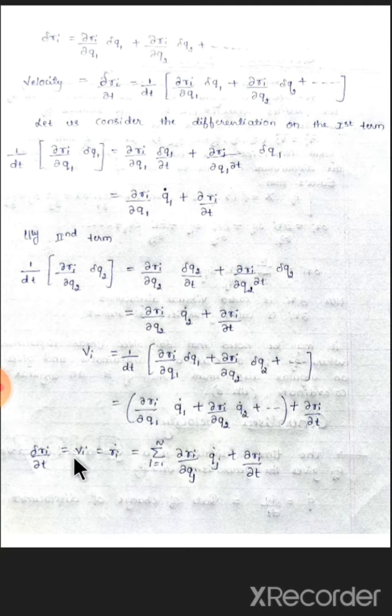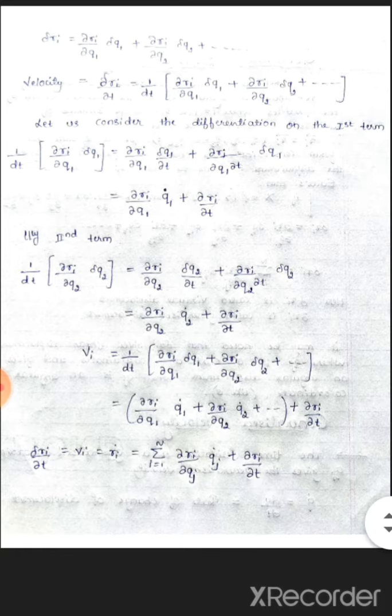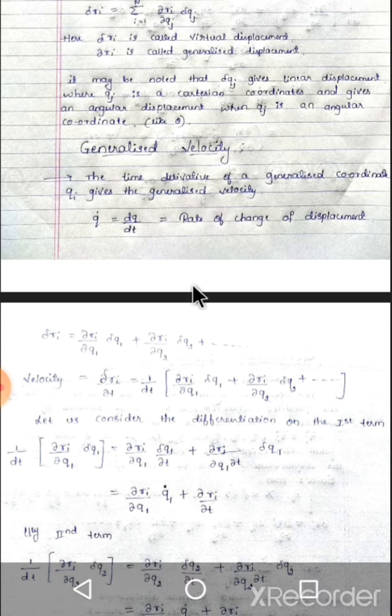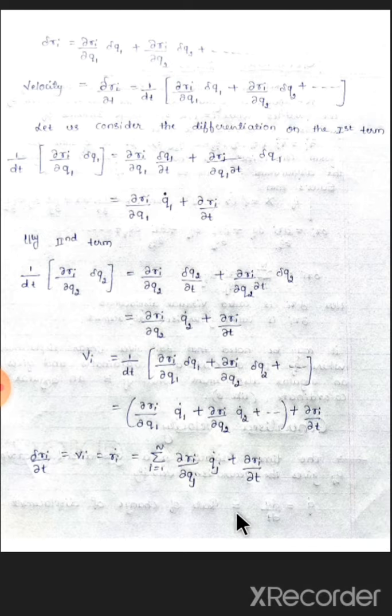Next, the rate of change of displacement is velocity, which means delta Ri by dt is Vi, nothing but Ri dot. That is the summation over j from 1 to n of dou Ri by dou qj times q dot j, where j is just a representation of the index, plus dou Ri by dou t. This is about the generalized velocity. So what I discussed: generalized coordinates, generalized displacement and velocity. Next class I will discuss the generalized acceleration and so on. This is about classical mechanics. So thank you.